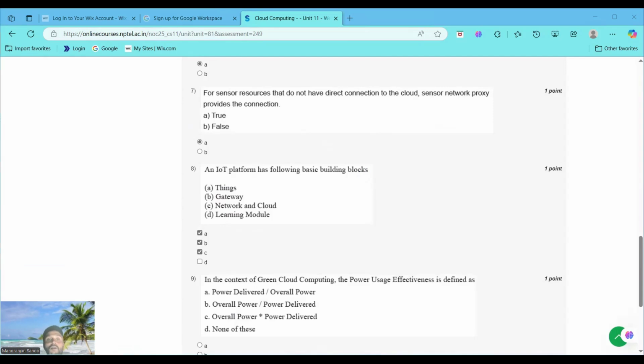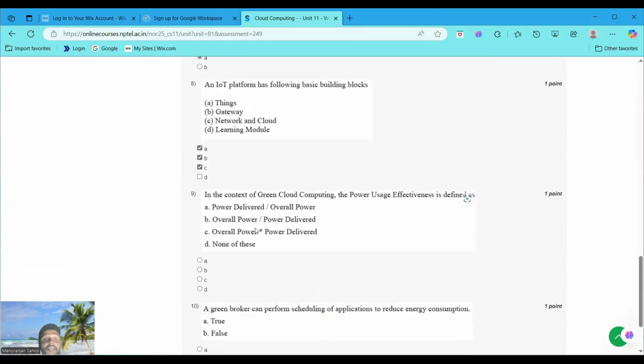But option D is a learning module, not a standard building block. It may refer to analytics, but it is not core. That's why we choose options A, B, C as the core components, so it is true. So that's why we choose question 8, A, B, C. Got it? Now moving to question number 9.